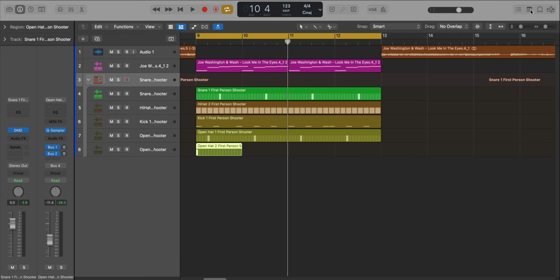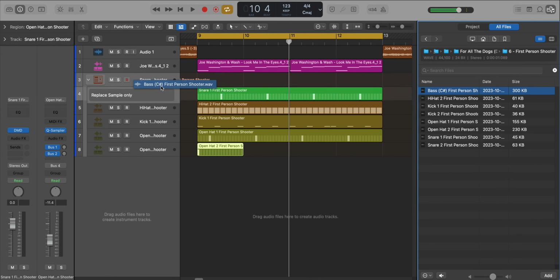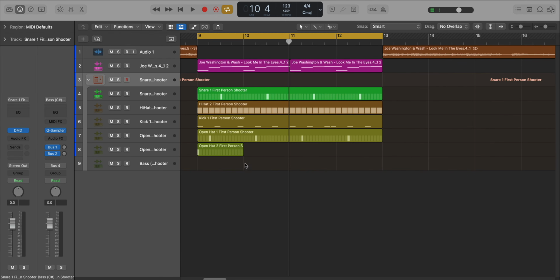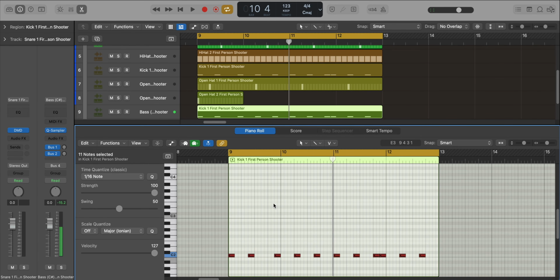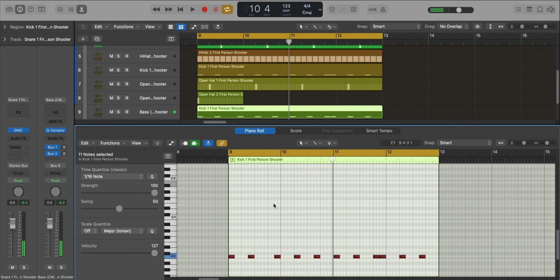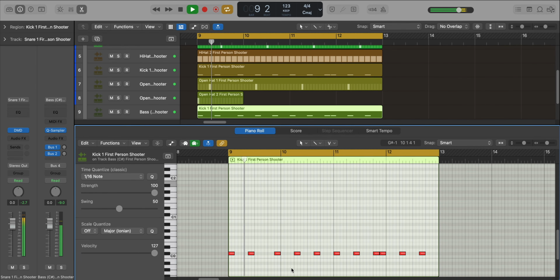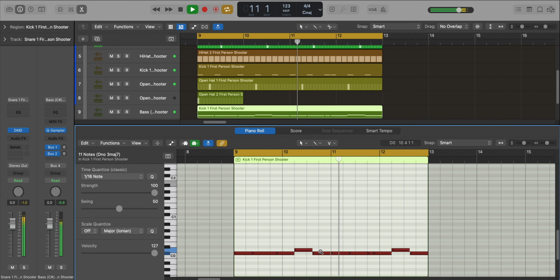Next, let's bring in that 808. I'm going to go back to my drum kit. Let's bring in that bass right there. It's like a buzzy 808. And let's go ahead and create a MIDI region and draw that in. Actually, it's just going to follow the kick pattern. So let's bring that down. This one's just going to go up here. Let's make sure our kick is not overlapping it.